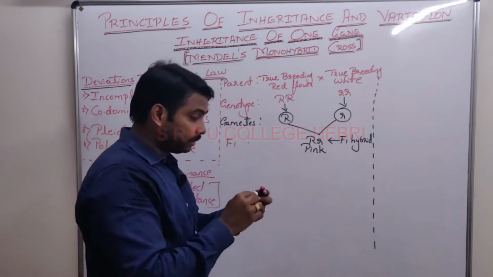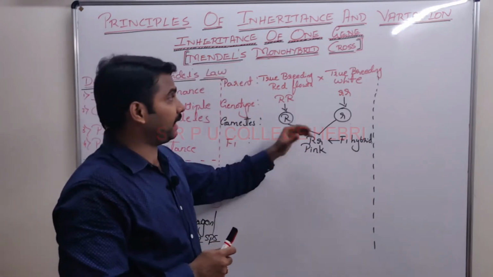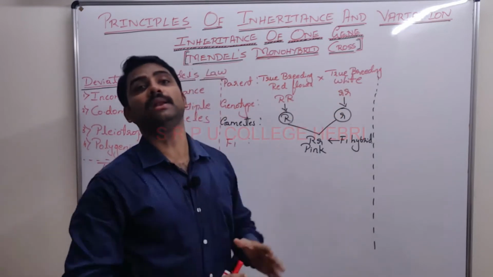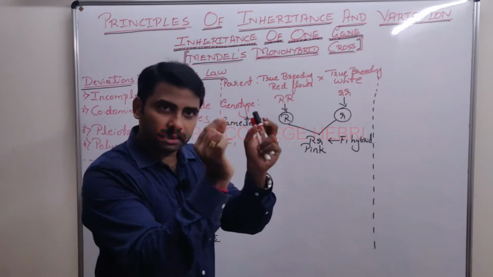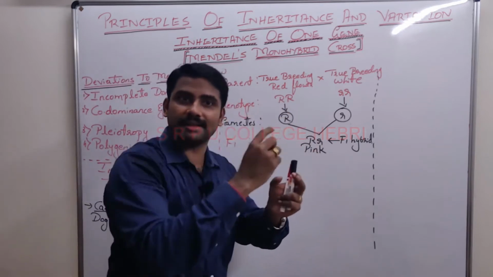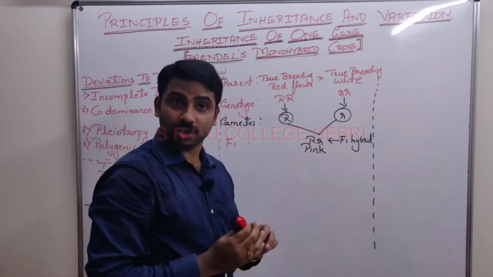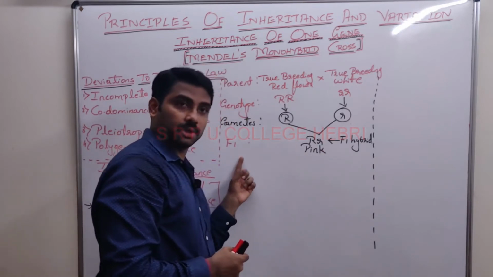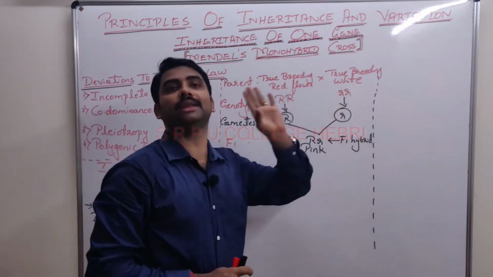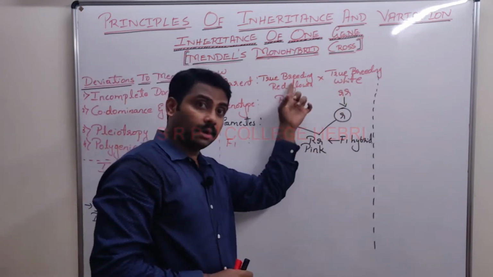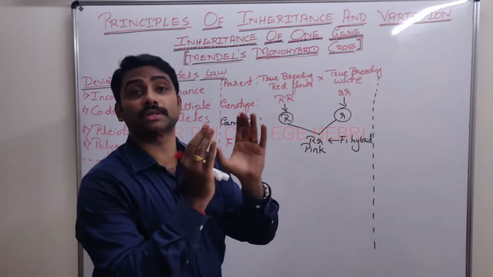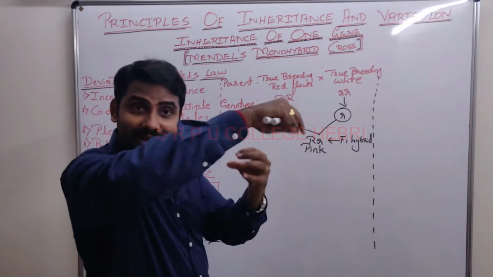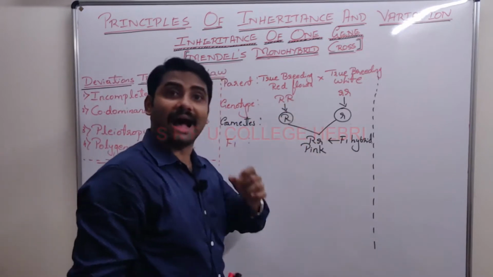Pink. This pink was neither resembling red nor resembling white. It was in between the two. If you mix red and white paint, you will get which one? Pink. Shall I repeat? The progeny he got in the F1 generation was not resembling any of the parents, neither red nor white, but it was in between the two. The color was like what you get when you mix two paints.